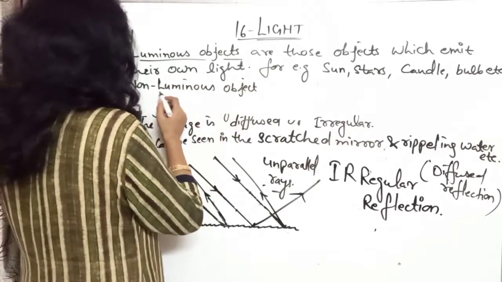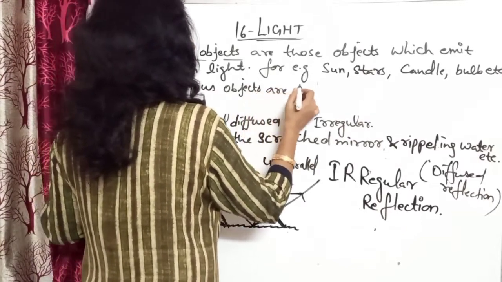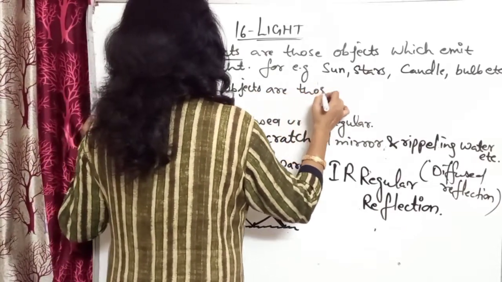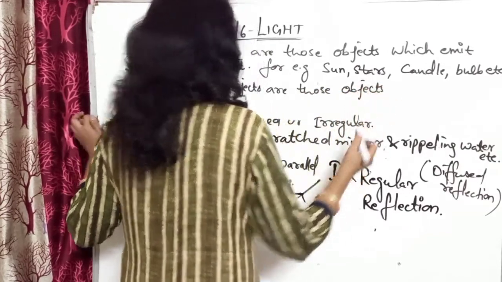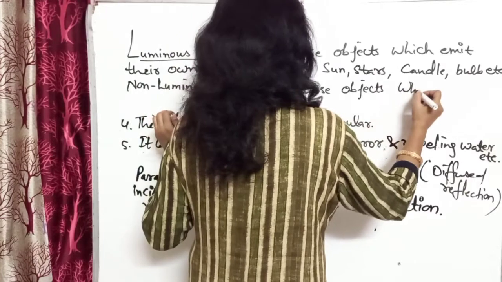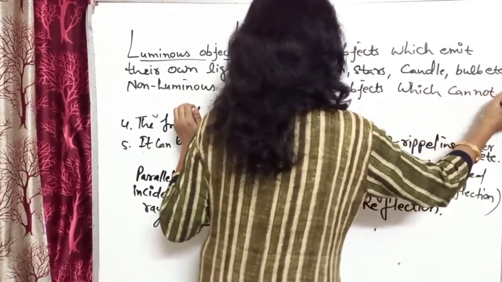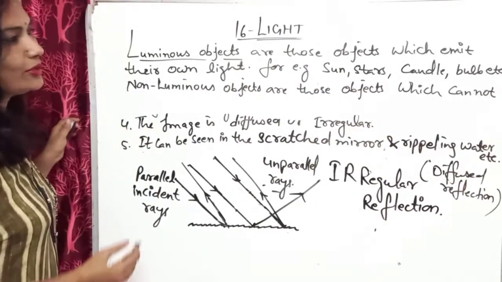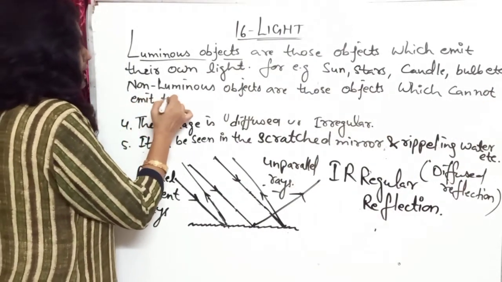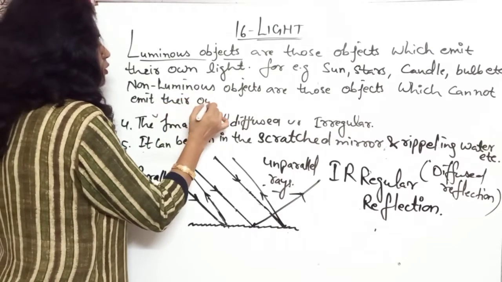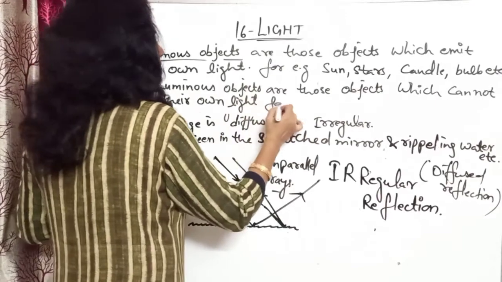Non-luminous objects are those objects which cannot emit their own light.